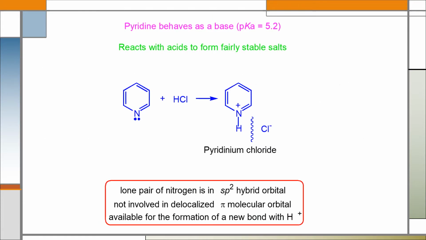At pKa 5.2, pyridine behaves as a base. As it behaves as a base, it reacts with acid to form a fairly stable salt, pyridinium chloride, like this. Because the lone pair of nitrogen in pyridine is present in an sp2 hybrid orbital, which is not involved in delocalization of the pi molecular orbital, it is available for the formation of a new bond with a proton, which was released from the acid.